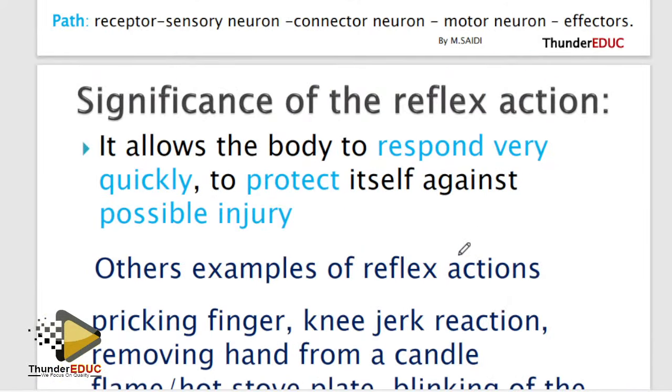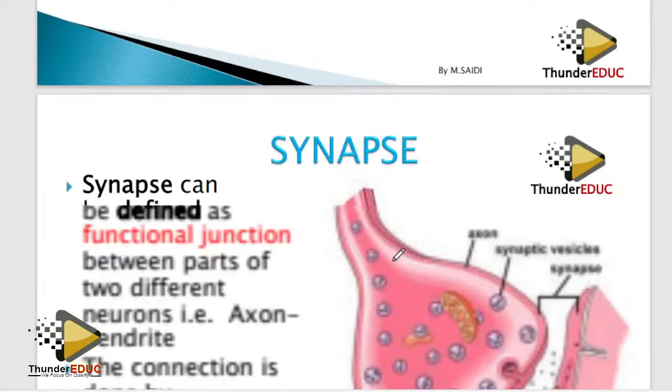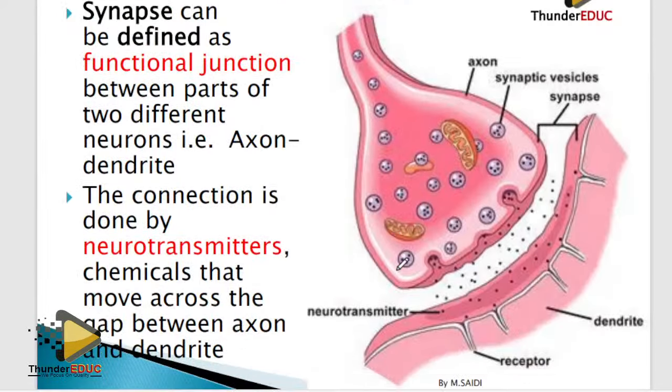Significance of reflex action, we say that it protects the body from further harm. Examples, knee jerk, please know that. Examples of reflex action. Nothing too much to read here. Synapse, what you need to know here is that it is a junction between two or more neurons and what its function is. That's it. No one is going to ask you how it operates.